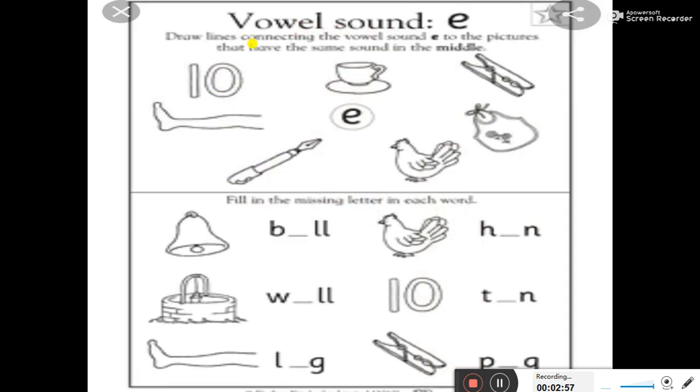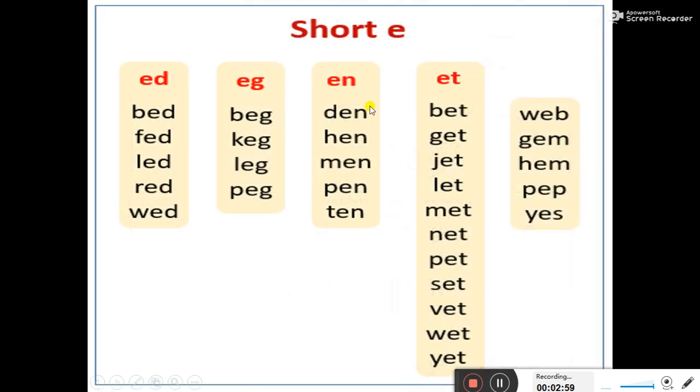First is B E G, beg. K E G, keg. L E G, leg. P E G, peg. All the words are related to eg, so we can hear the sound of eg in all these words.